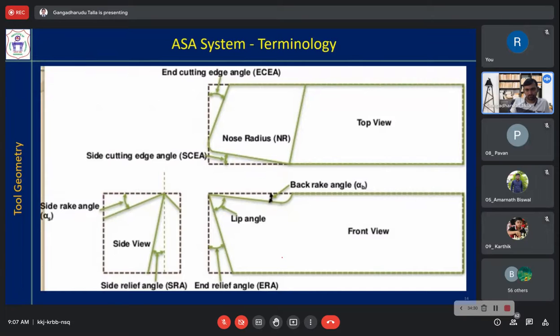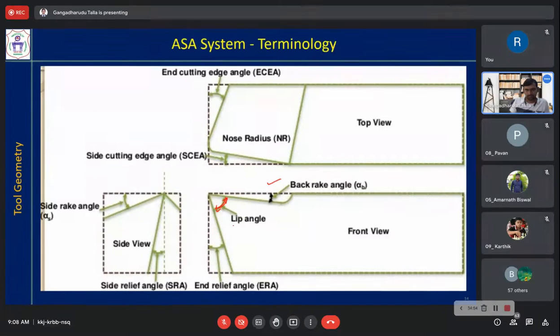If you view the tool from the front, it means we are viewing the tool from the chuck direction. Observer is at the chuck, let us say, and he is viewing the tool. So that is the front view. So this is back rake angle here. This angle within the tool is called a lip angle.